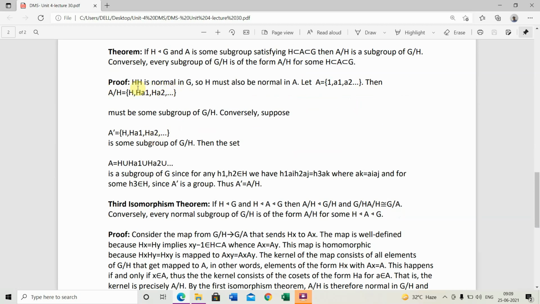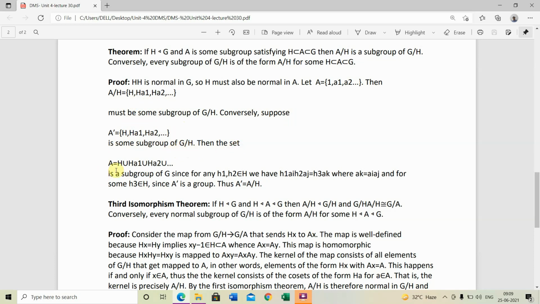H is normal in G, so H must also be normal in A. Let A = {A1, A2, ...}. Then A/H = {H, HA1, HA2, ...} must be some subgroup of G/H. Conversely, suppose A' = {H, HA1, HA2, ...} is some subgroup of G/H.